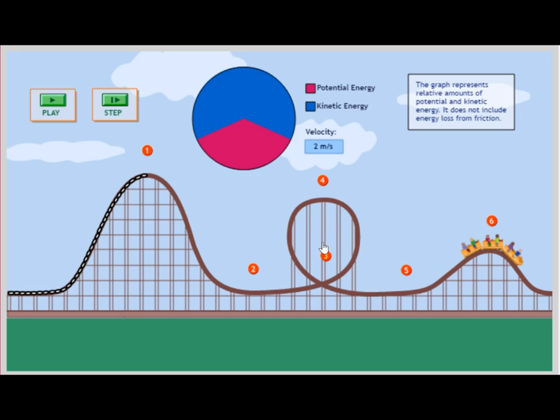As you see, as it's approached the top of this hill, it's not quite as high as point 4, so it doesn't have as much potential energy as point 4 does, and it's certainly not as high as point 1, so it doesn't have as much potential energy as there. But it still has potential energy because it's higher off the ground than it originally was. And it still has kinetic energy because the sum of kinetic and potential have to add up to the amount of energy it gained being at the top of this hill. And since it's not at the top of the hill, whatever energy is not in potential has to be in kinetic.